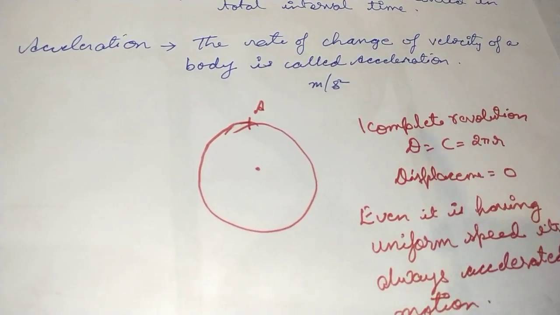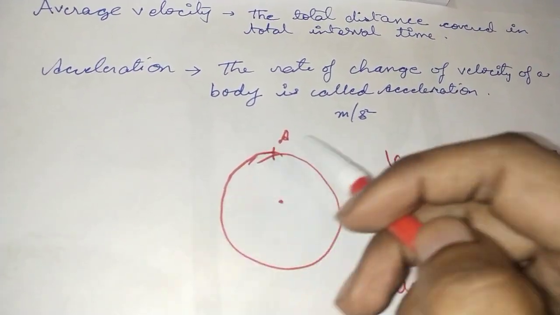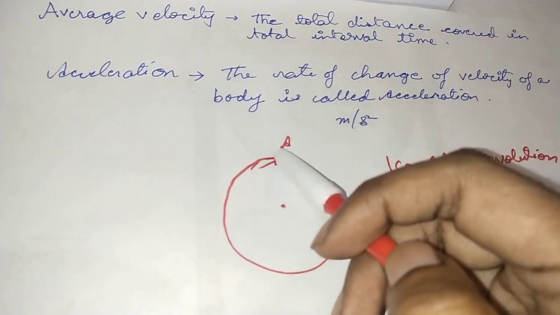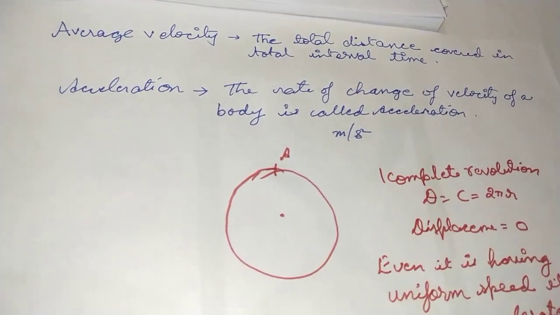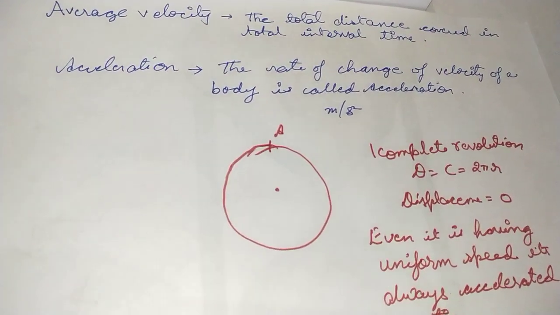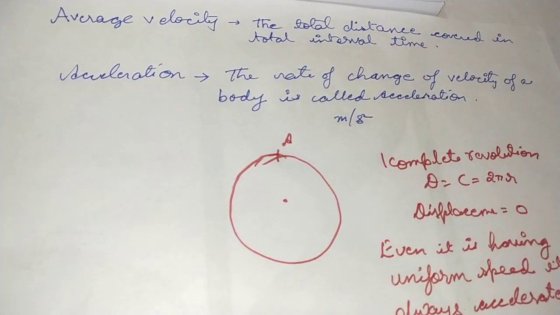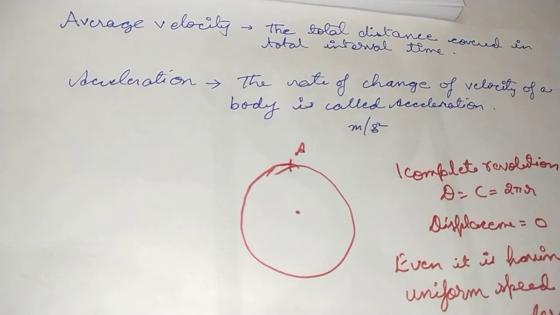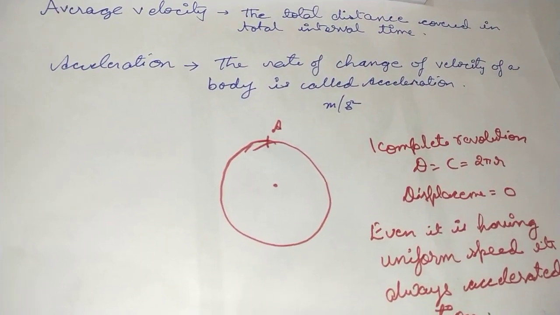Clear? Alright. Now there is a question that comes up, even if he is running with a uniform speed, he is not increasing the speed. He started his journey to travel along this circular track at a speed of 20 meter per second, 30 meter per second, with any particular speed. Even then we will say that the object is moving with an accelerated motion. Any idea why? Okay, I'll tell.